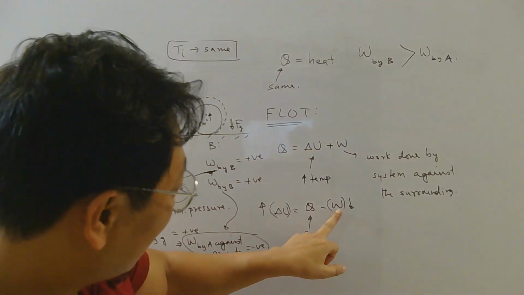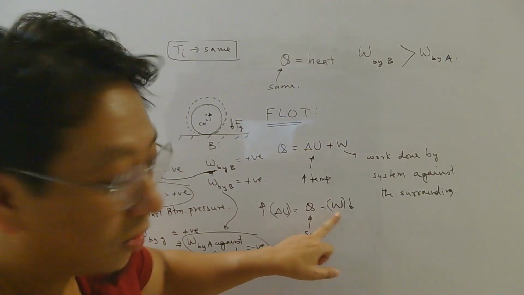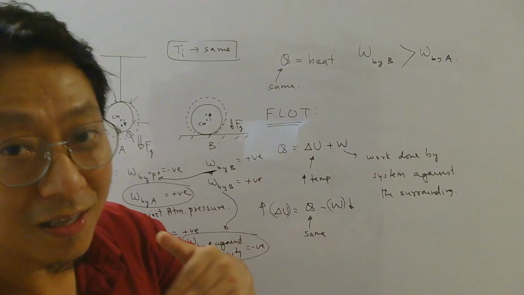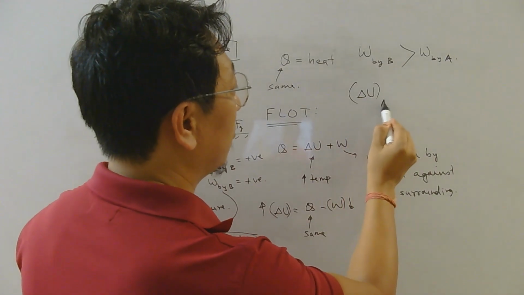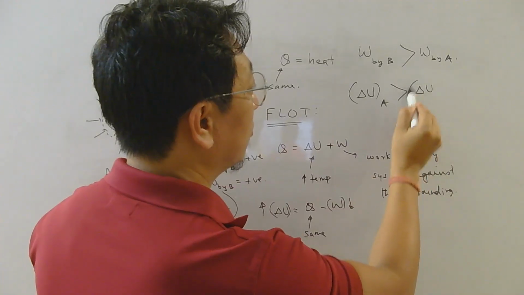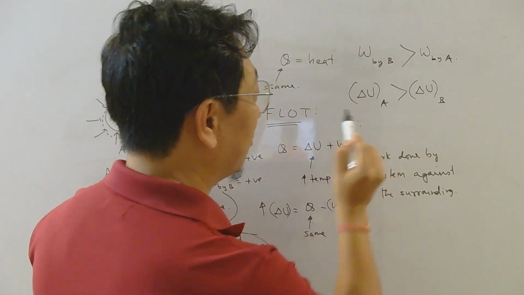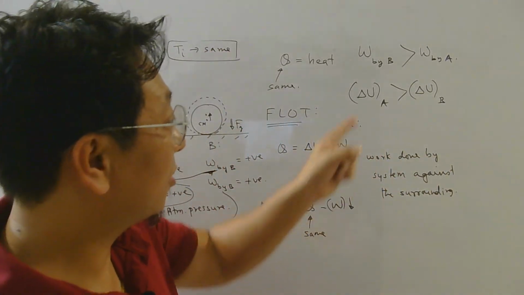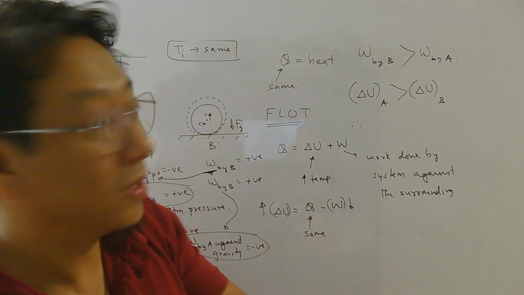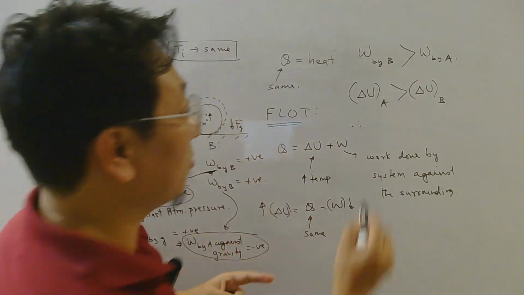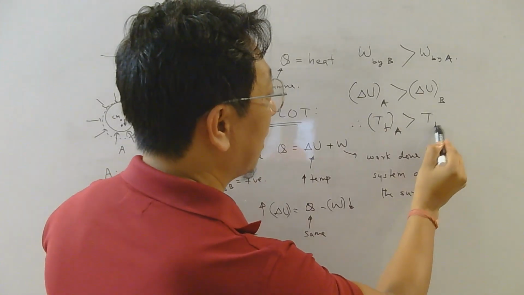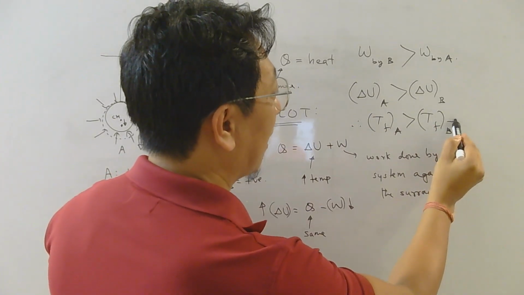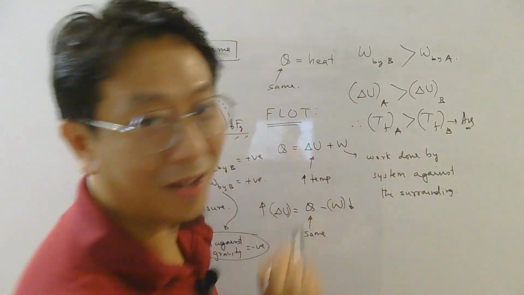Therefore, whichever does less work, for that body, the internal energy will increase more. So delta U for ball A will be greater than delta U for ball B, and therefore change in temperature of ball A will be more. But initial temperature was same, so final temperature of A will be greater than final temperature of B, and that is your answer, right?